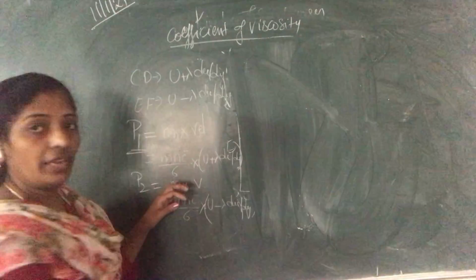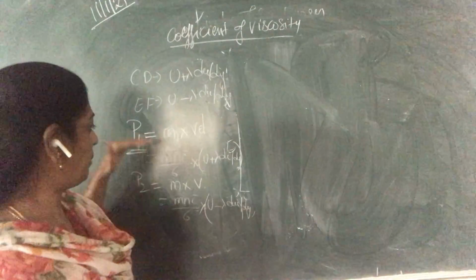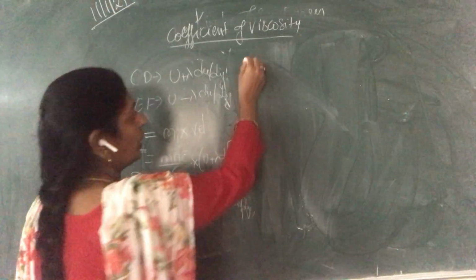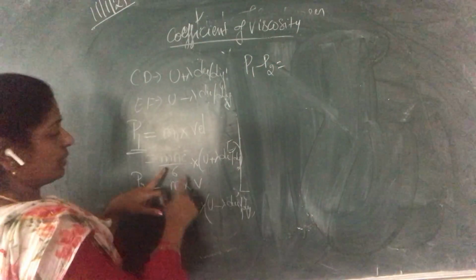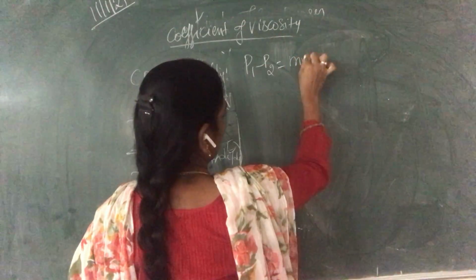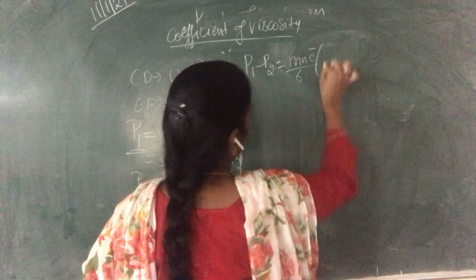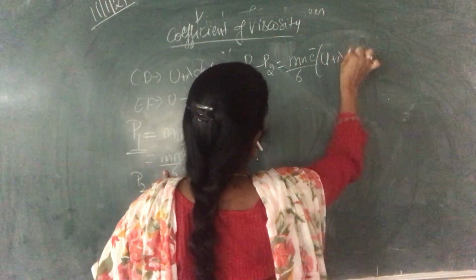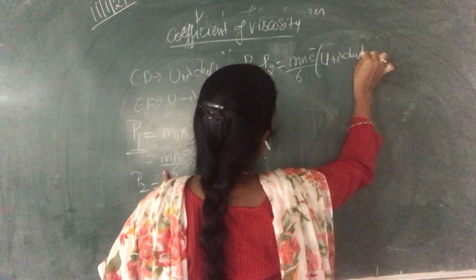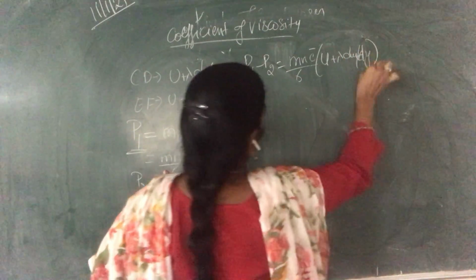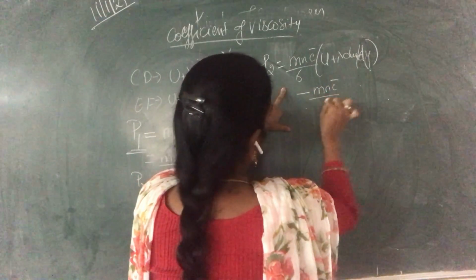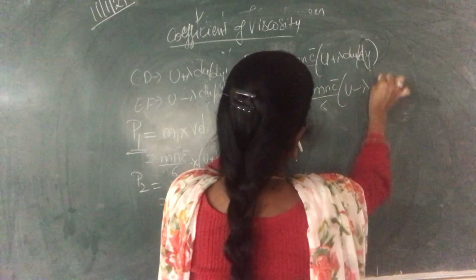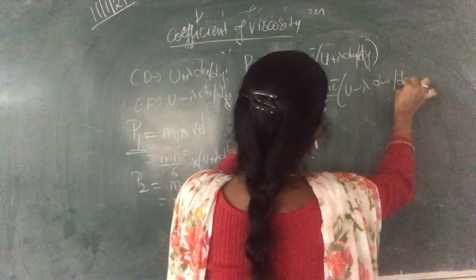Now I want the net momentum, that is P1 minus P2. P1 minus P2 is mn c bar by 6 into u plus lambda du by dy, minus mn c bar by 6 into u minus lambda du by dy.